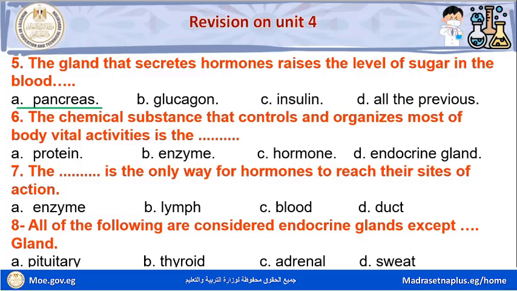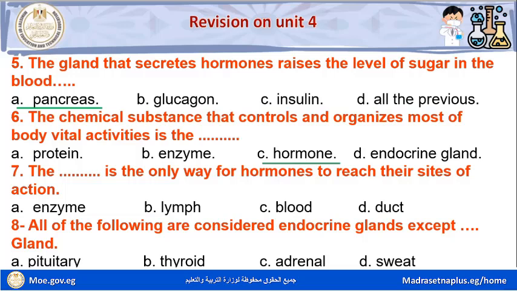Letter B, enzyme. Letter C, hormone. Letter D, endocrine gland. The chemical substance that controls and organizes most of the body's vital activities is the hormone.